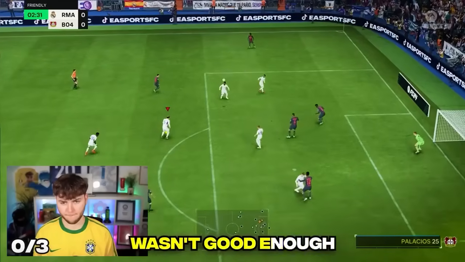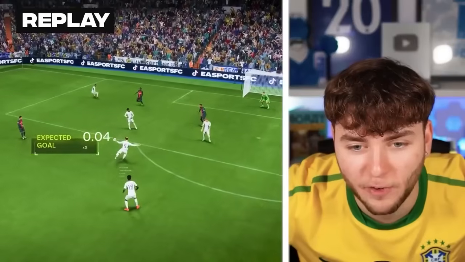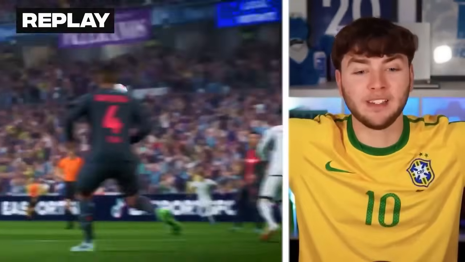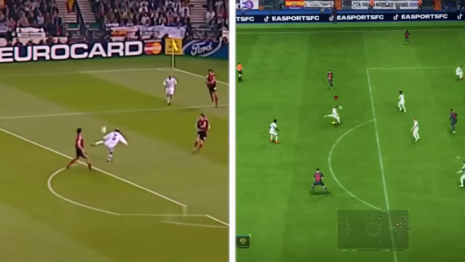If his second attempt wasn't good enough, his third would be. That's it! That's the one! I am taking that! Left-footed volley. The play was perfect. It's not fully top bins, but the volley and the play leading up to it was absolutely perfect, so I'm taking that.